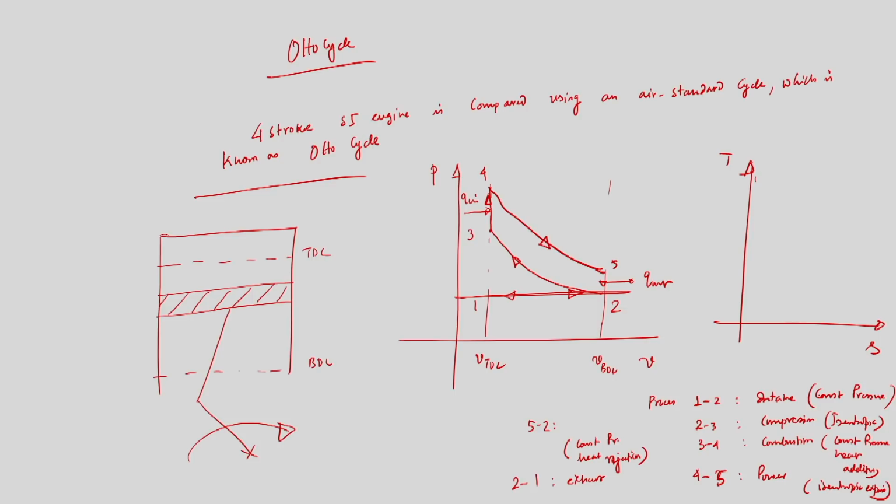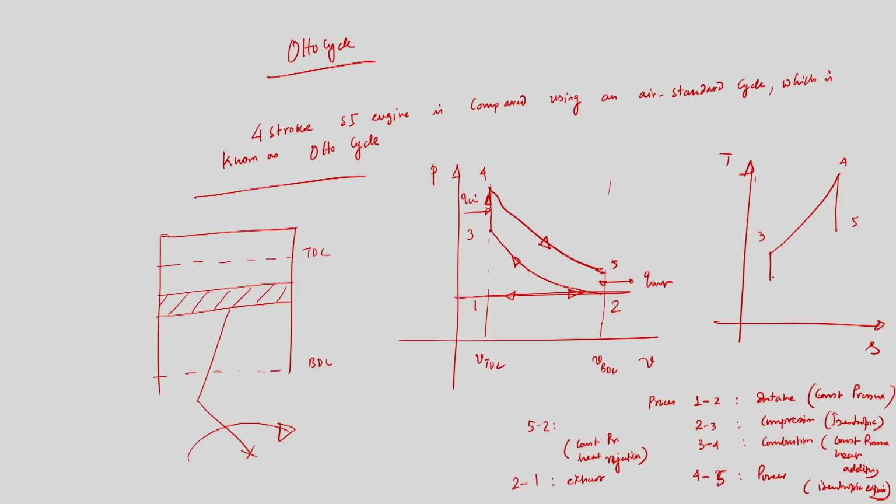So we have approximated all the processes in a 4-stroke SI engine in a PV diagram, and the corresponding TS diagram will be like this, because 2 to 3 is a process of isentropic compression, so entropy will remain the same, we are assuming. Then 3 to 4, temperature will rise, this is constant pressure heat addition, and then this is 4, this is 3. 4 to 5 is again isentropic expansion, so temperature will fall.